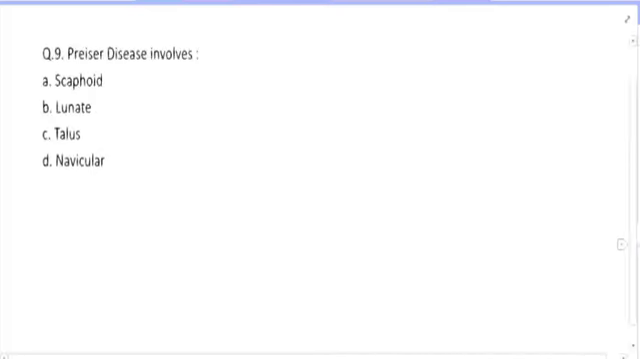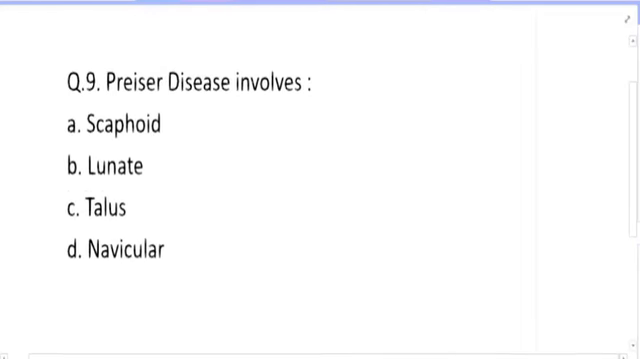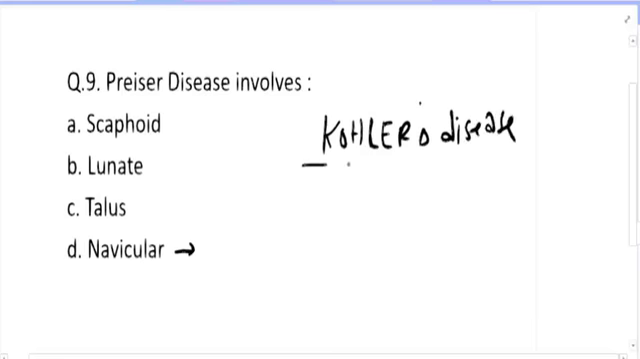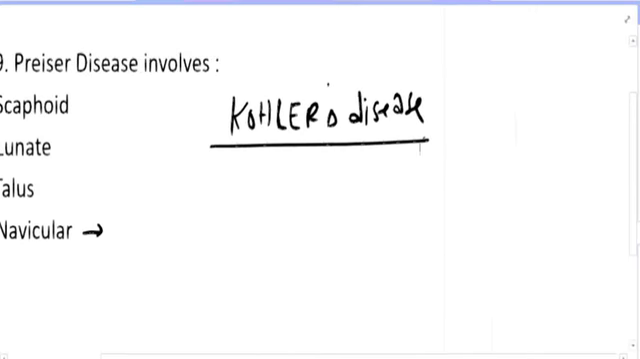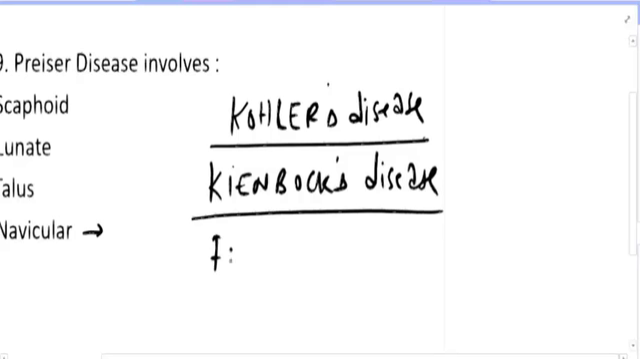Next question. This is something very interesting. Why am I saying this is interesting? Because there is a condition called Kohler's disease. When we talk about Kohler's disease, try to understand. First we'll write down the conditions. There is a condition called Kienbock's disease. There is a condition called Freiberg's disease. Now what happens?